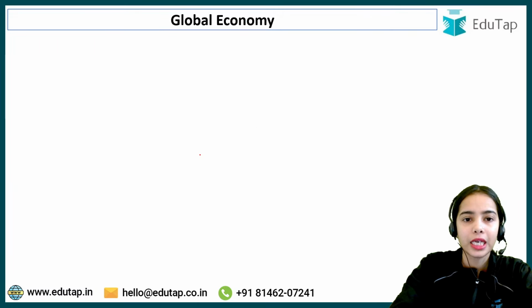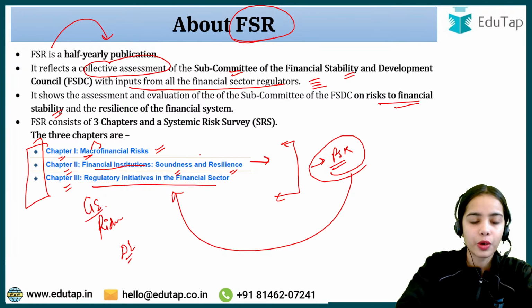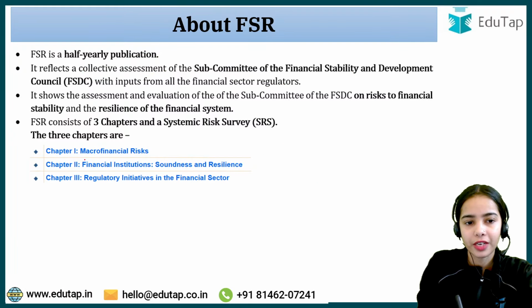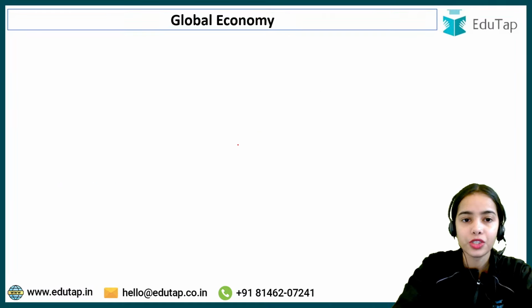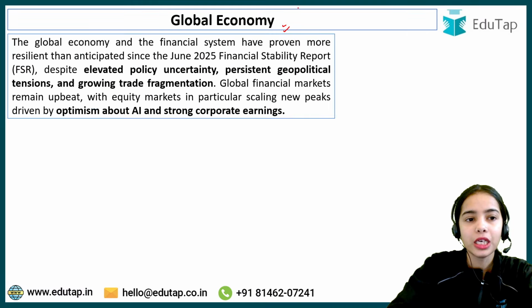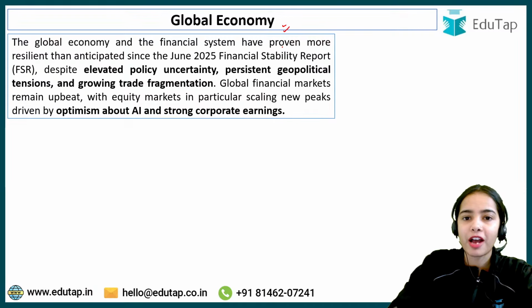Now, starting with the first chapter, macro financial risk, we are going to discuss the risks and the assessment of the global economy and the domestic economy. Starting with the global economy: the global economy and financial system have proven more resilient than anticipated since the June 2025 Financial Stability Report.